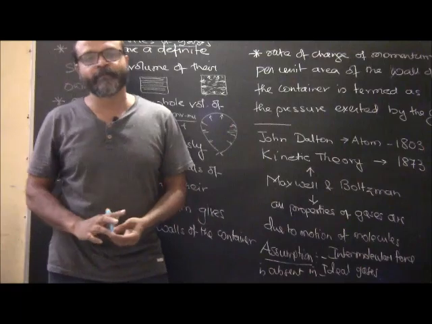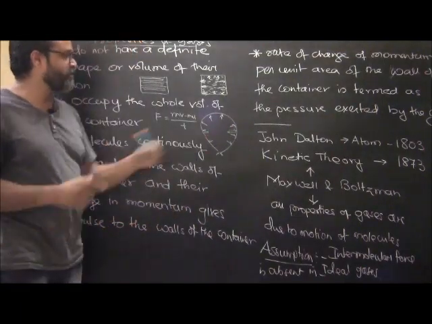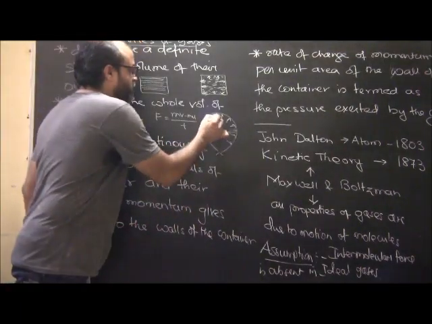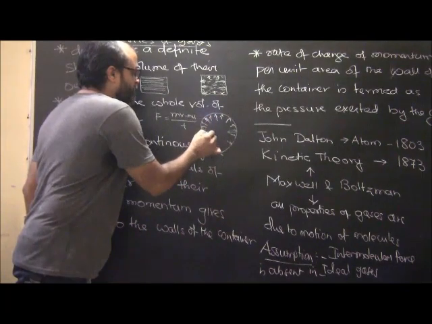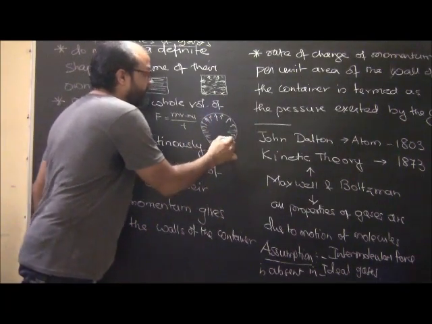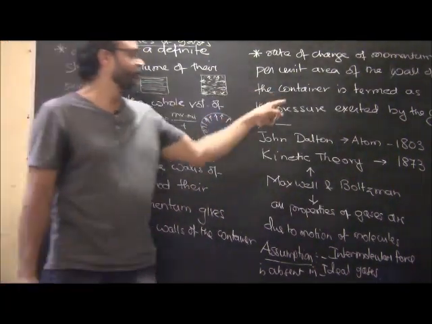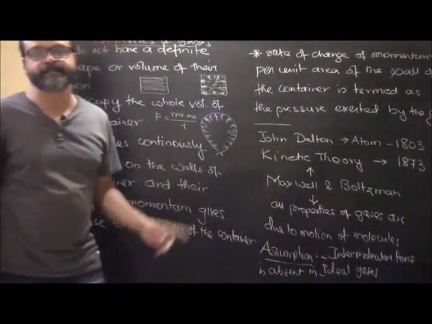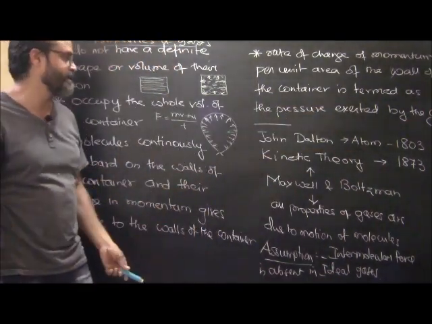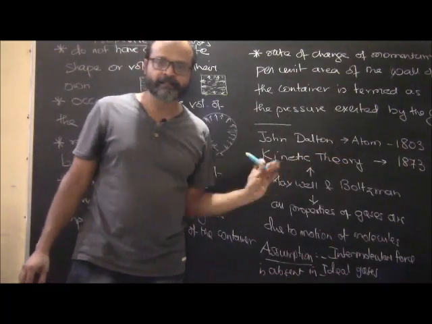The rate of change of momentum which is taking place on the walls of the container is basically termed as the pressure exerted by the gas. It is the pressure which is exerted by the gas. Okay, is this clear? Understood?